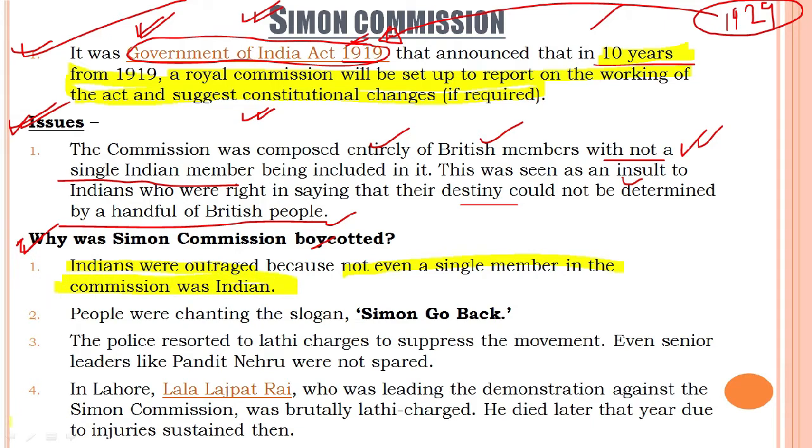Now let us see some other points. And what happened next? People were chanting the slogan, Simon go back. So when the Simon Commission arrived in India, it was greeted with black flags and the slogan, Simon go back. Next we see what happens afterwards.